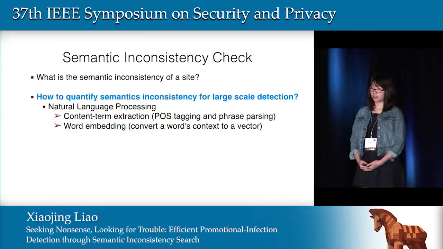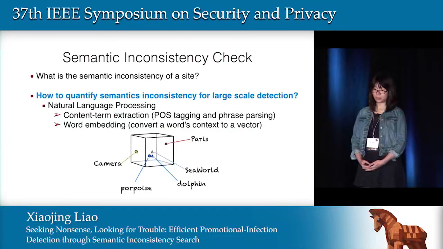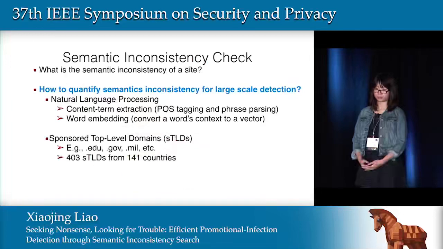Content extraction extracts the critical words from a text, and word embedding maps words into high-dimensional vectors, and these vectors represent the semantics of a given word. For example, the vector of Paris and dolphins is closer than the vector of Paris in terms of cosine distance. Hence, we can use word embedding to quantify semantic inconsistency after extracting the content terms.